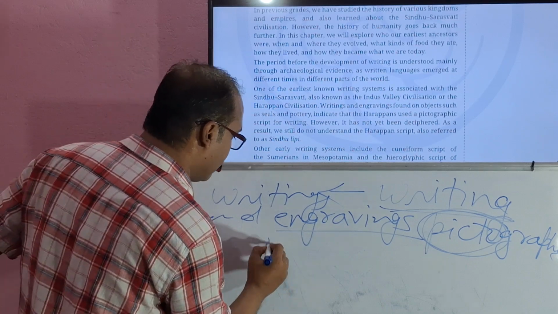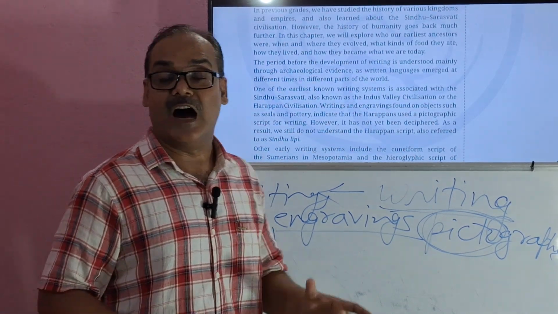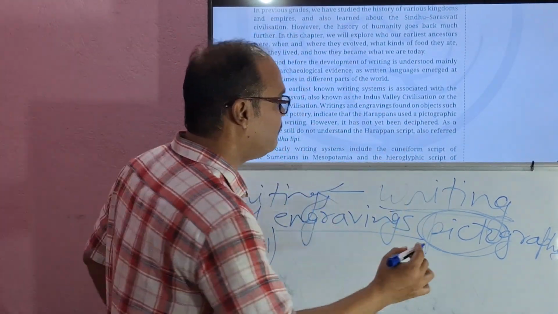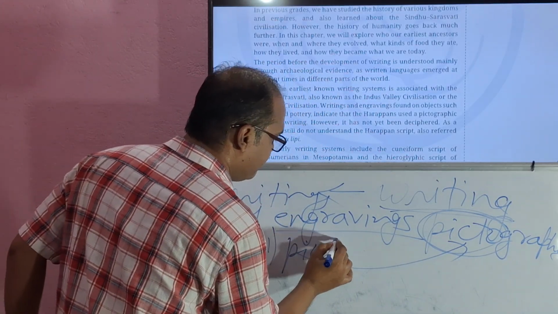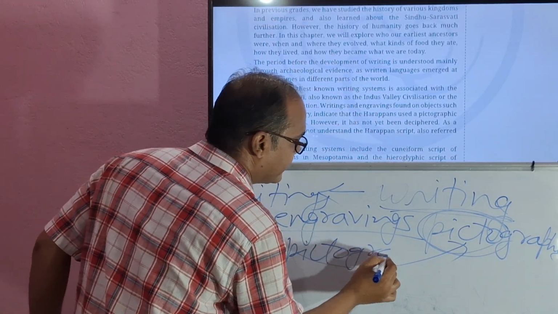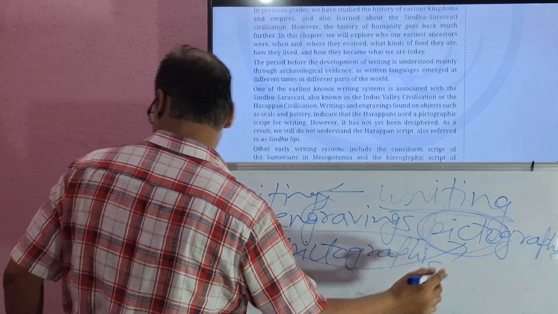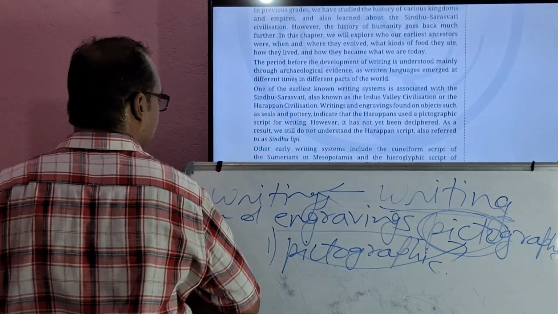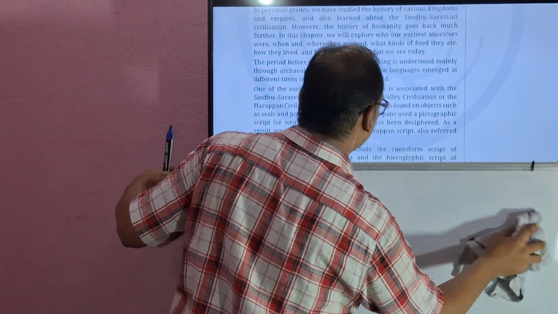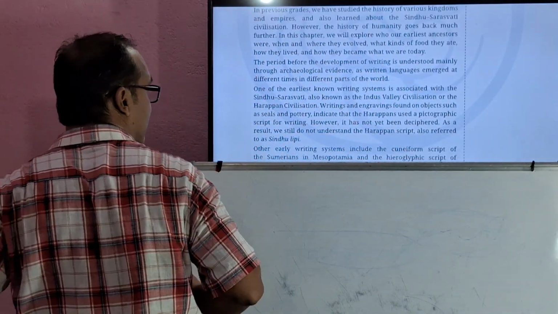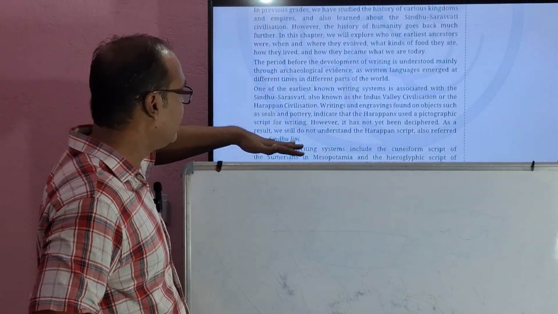So the first question we got: what type of writing did Harappans use? It was pictographic. Got it? Okay. Harappans used a pictographic script of writing.